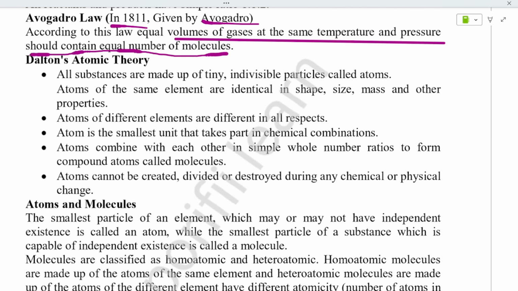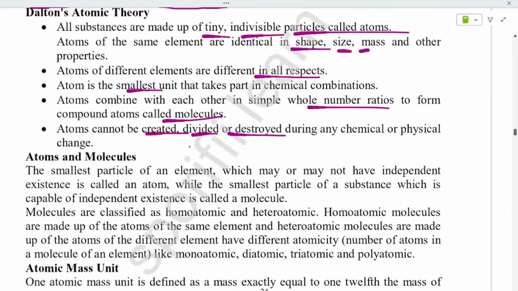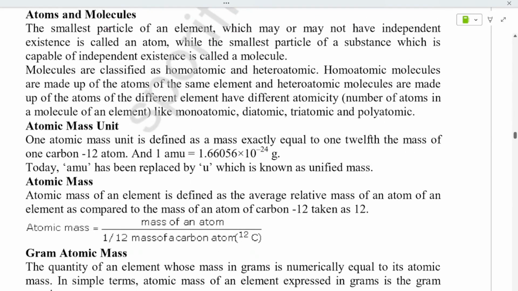Dalton's atomic theory says matter is made up of tiny indivisible particles called atoms. They are having identical shape, size, mass, and other properties. They are different in all the perspectives, and they are the smallest, and they combine in whole number ratios. They cannot be created, divided, or destroyed. As we studied, it cannot be created nor be destroyed. That they are saying.